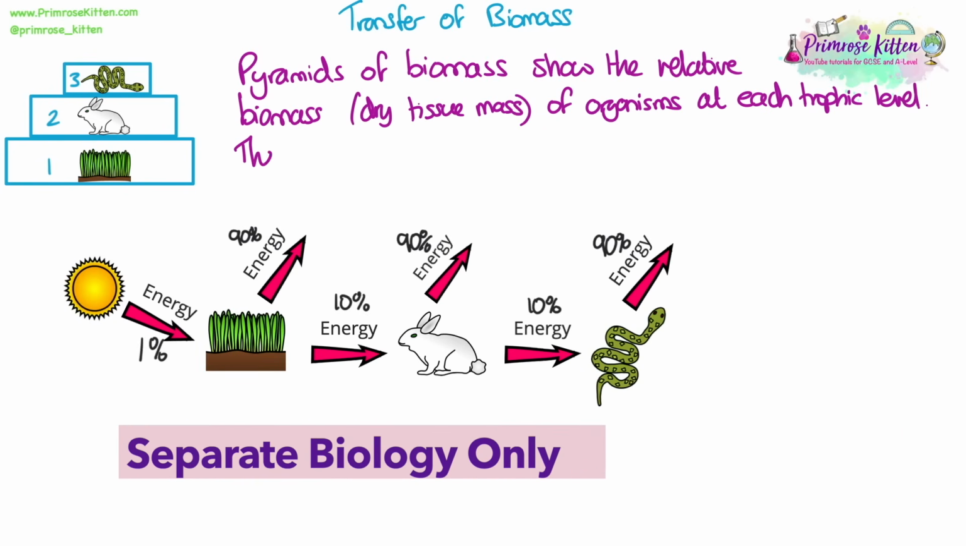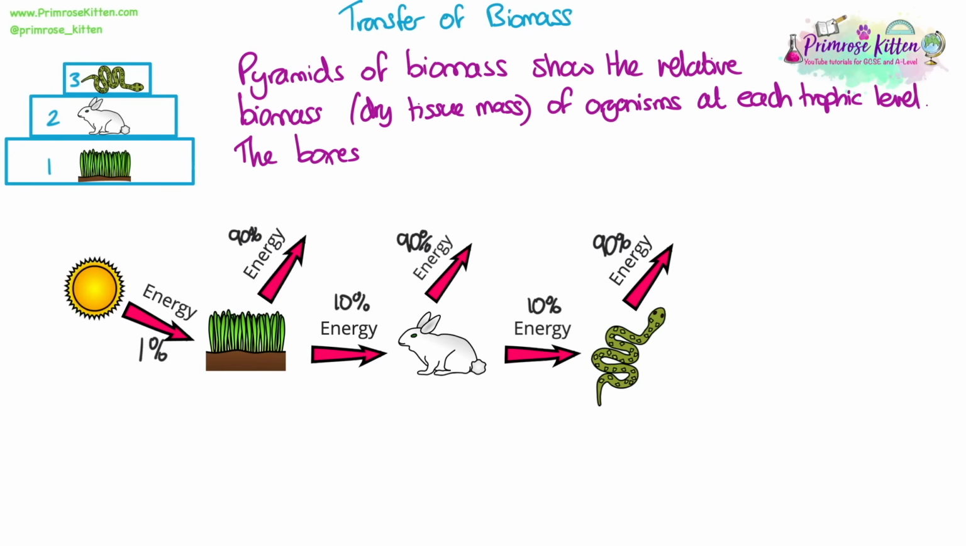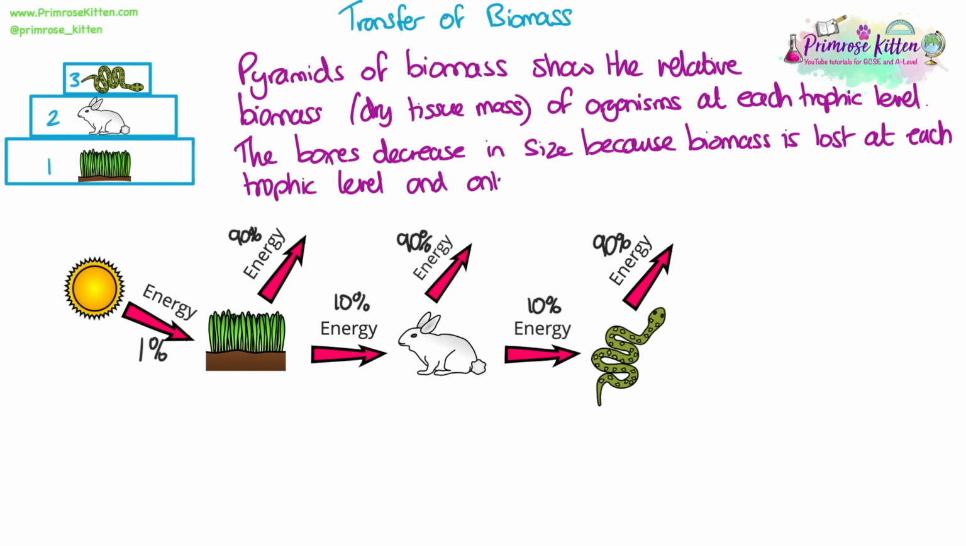Pyramids of biomass show the relative biomass or dry tissue mass of organisms at each trophic level. The reason the boxes decrease in size as we go up the food chain is because biomass is lost at each trophic level, and only about 10% of the biomass is passed on each time to the next trophic level.